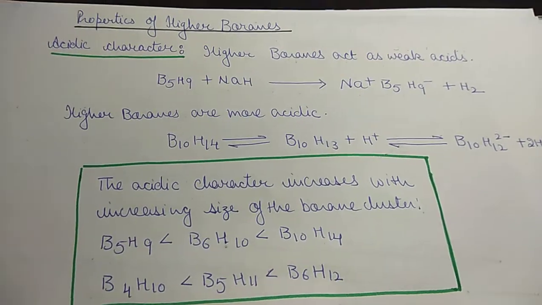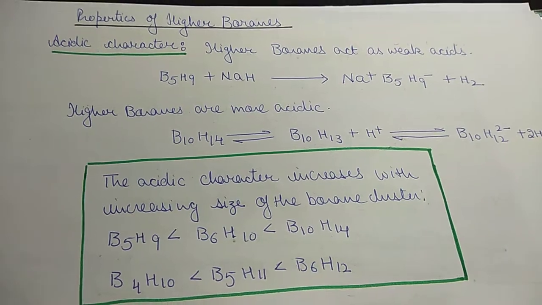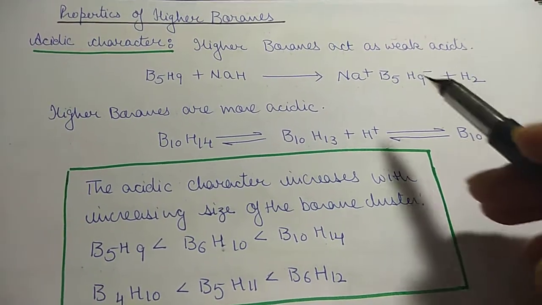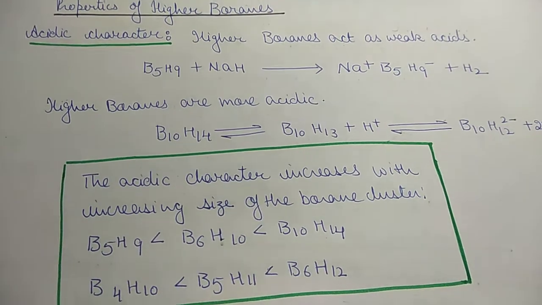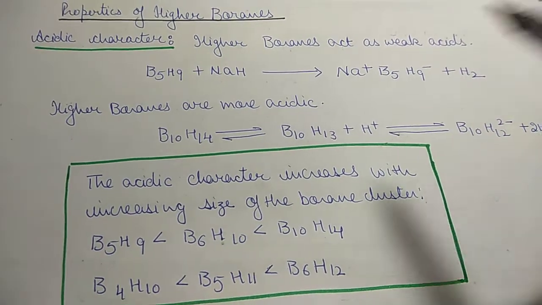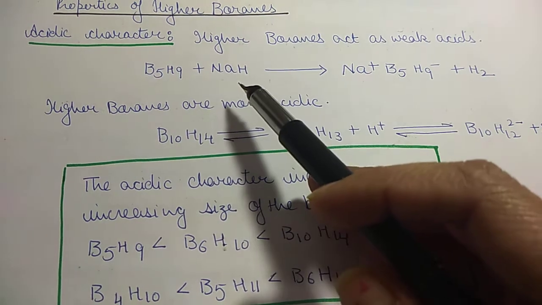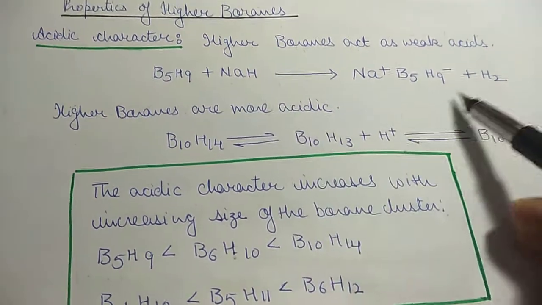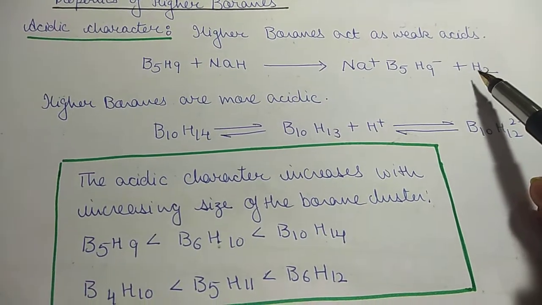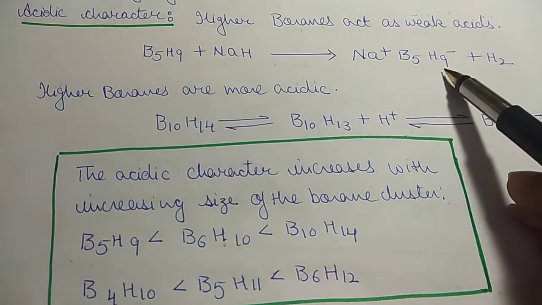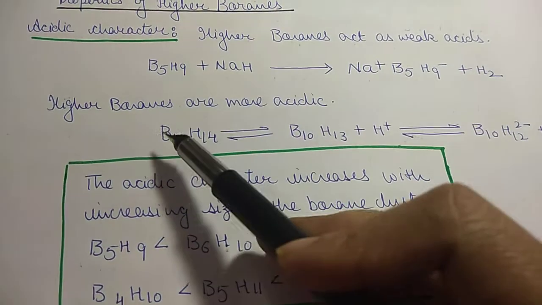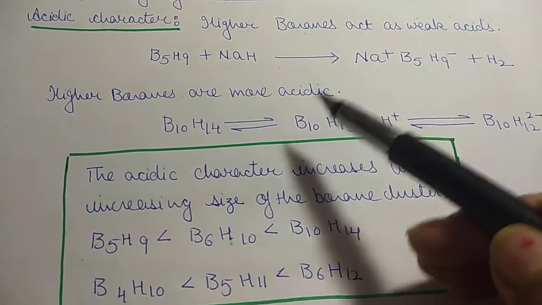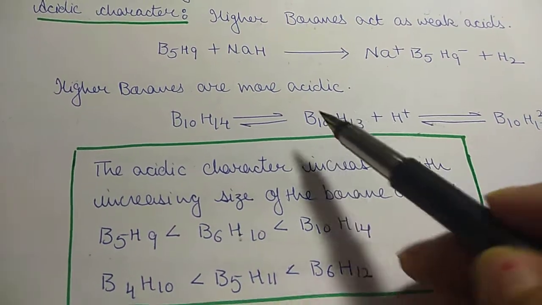Now we will study the properties of higher boranes. Boranes have acidic character. Higher boranes act as weak acids. For example, when B5H9, pentaborane, is treated with sodium hydride, it releases hydrogen gas and forms Na+ B5H8-. The higher the borane, the more is its acidic character.